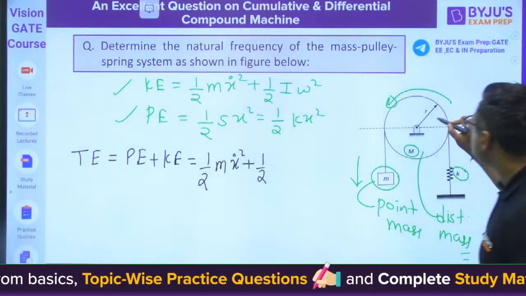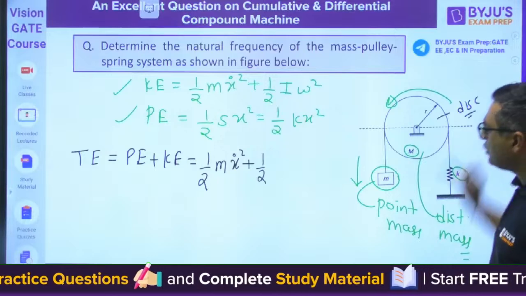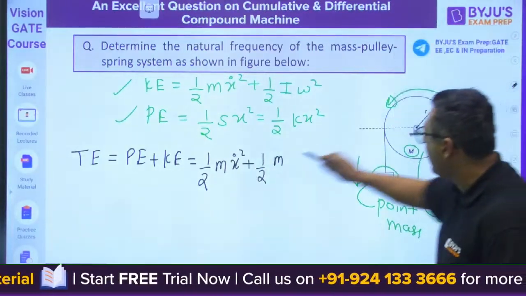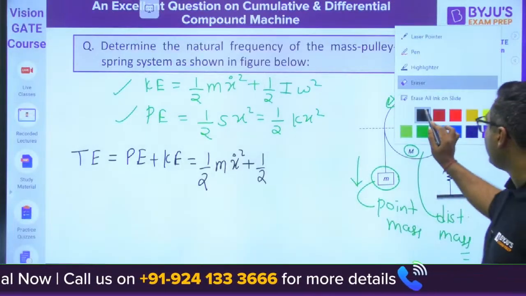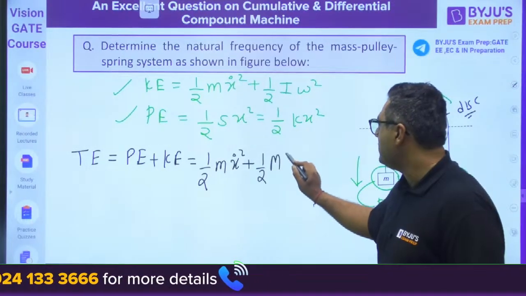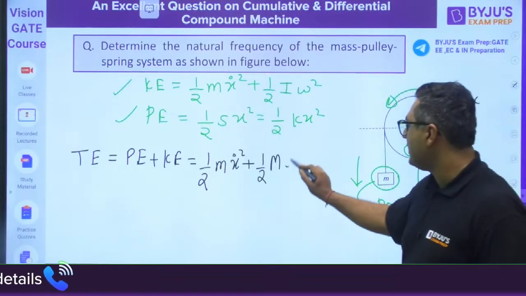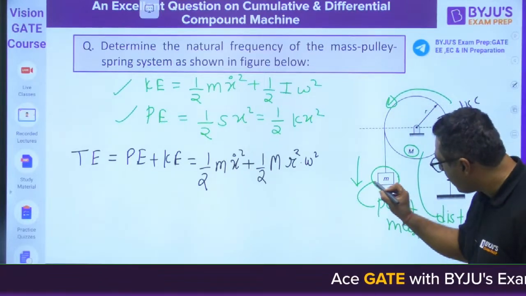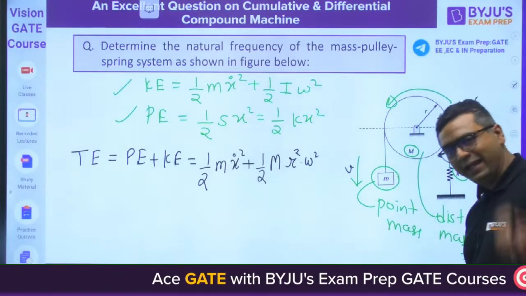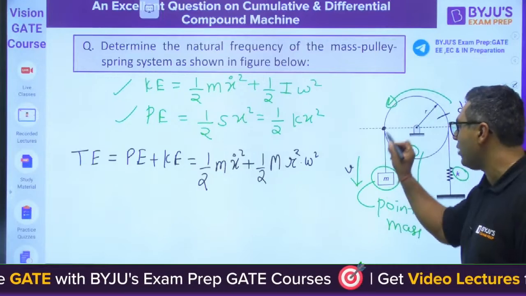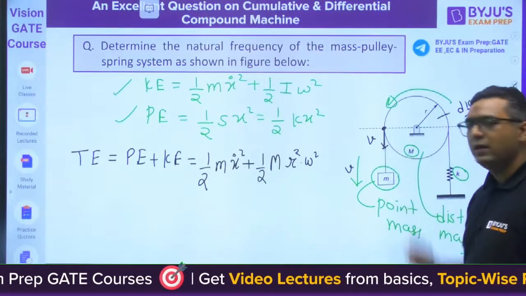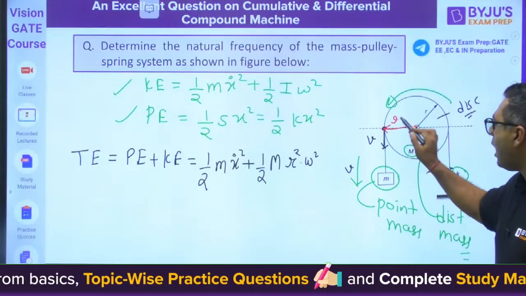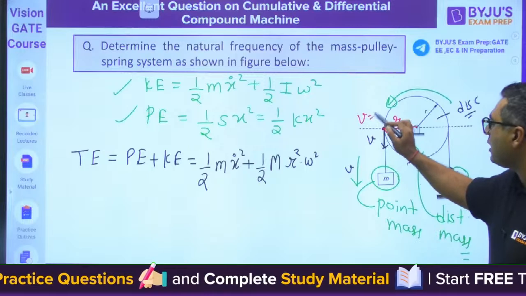Let us say this is the disk. For a disk, the I value is M r squared by 2, but this mass is different from m, this is capital M. The radius is given as r. So half times M r squared by 2 times omega squared. Now, if this mass has a velocity of v, it is sure that this point will also have the velocity of v, and this point's velocity can be written as r omega. So v is nothing but r omega.